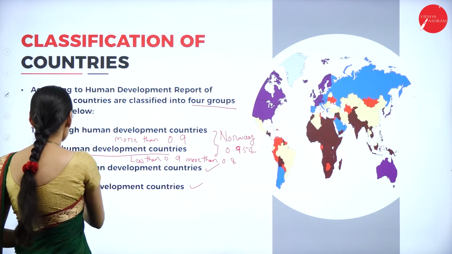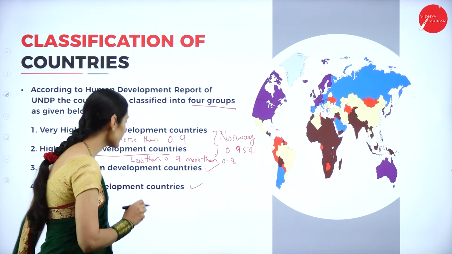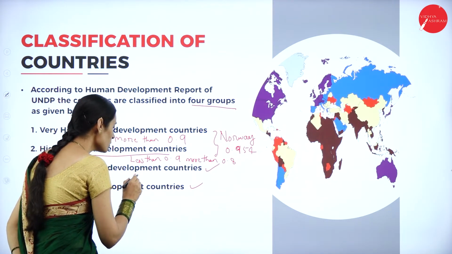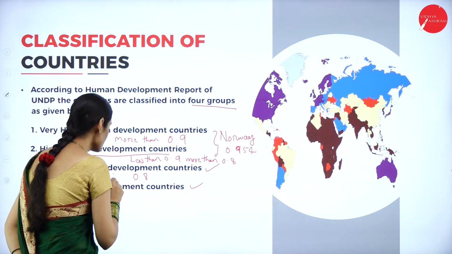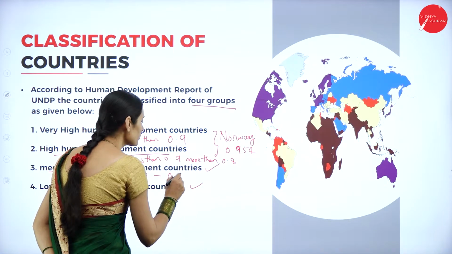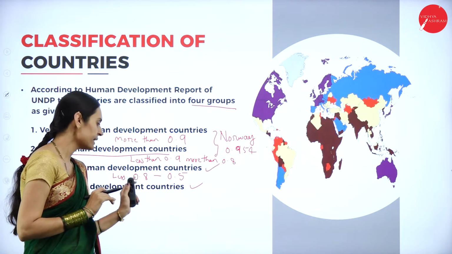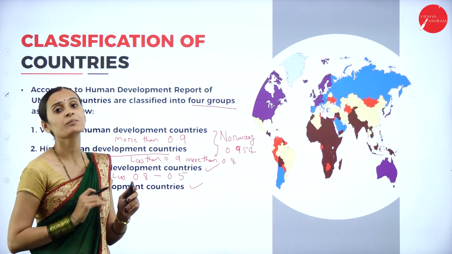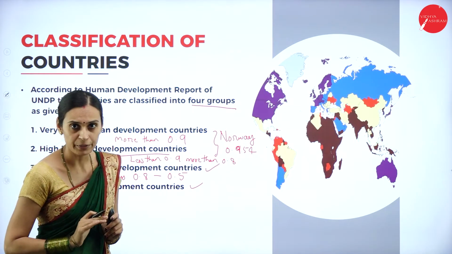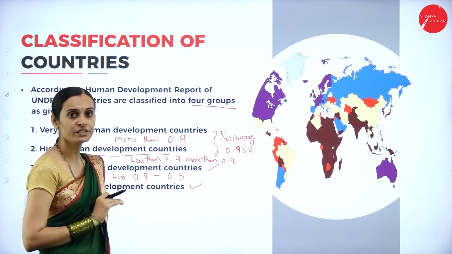And the next one is medium human development countries. Countries with HDI values less than 0.8 and more than 0.5 come under this. What are the different countries coming under the medium human development countries?